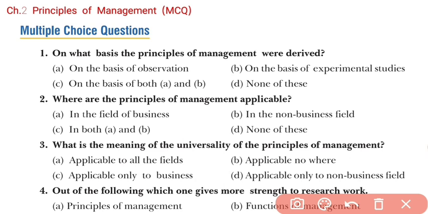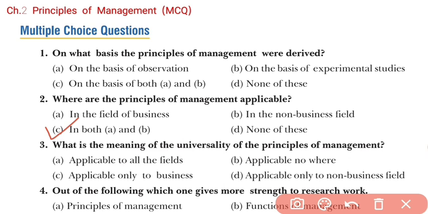So students, we know that principles of management are universal in nature. Universal in nature means principles of management are applied everywhere, either in a business organization or a non-business organization, either a small organization or a large organization, either a private sector or a government sector. Means in all types of enterprises, principles of management are applied. So here students, the right answer will be C.